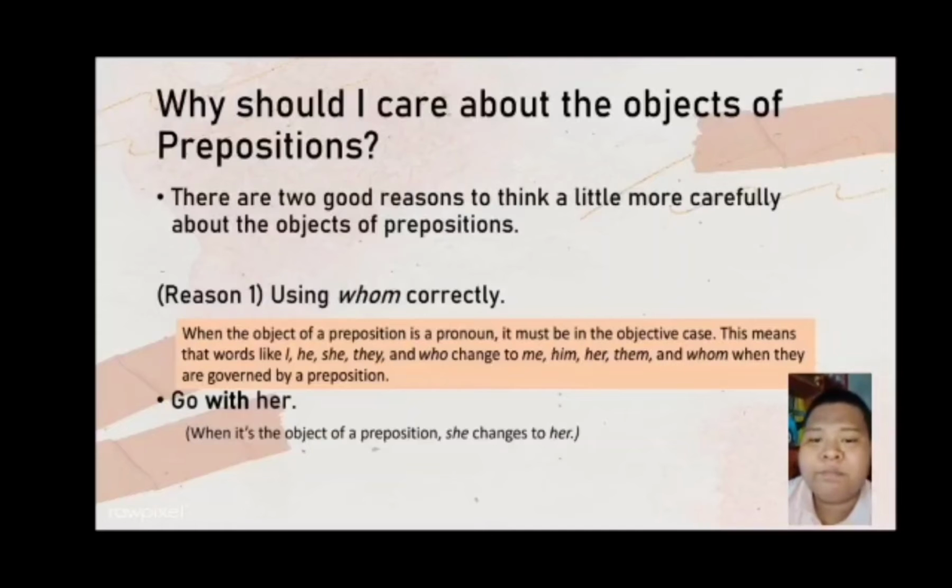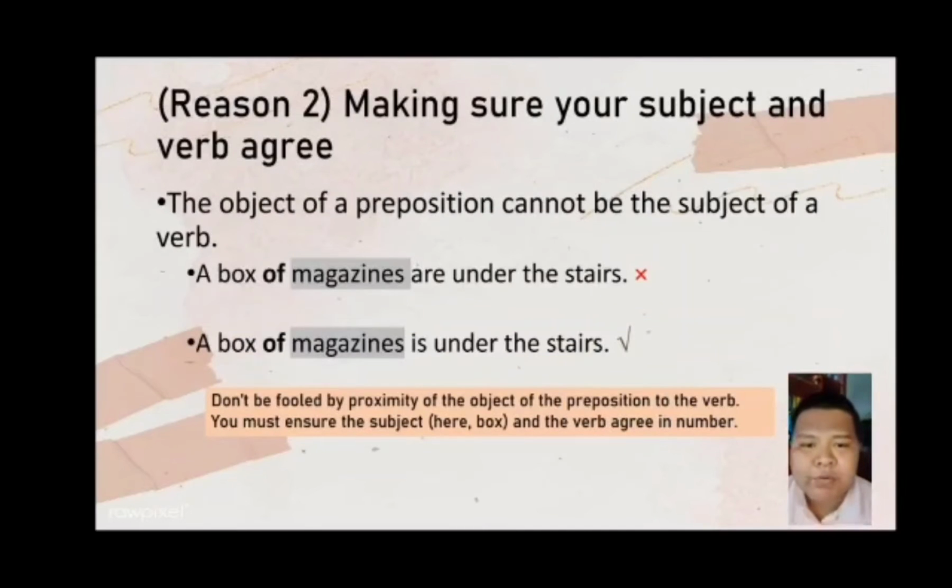Go with her. The second reason is making sure your object and the verb agree. The object of the preposition cannot be the subject of a verb. Example number one: a box of magazines are under the stairs.